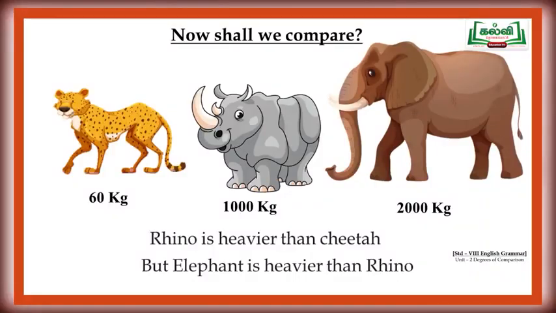Now, shall we compare the weight of these 3 animals? Rhino is heavier than the cheetah because the rhinoceros weighs 1000 kilogram, whereas the cheetah's weight is just 60 kilogram. When comparing rhinoceros and an elephant, we can say elephant is heavier than the rhinoceros because it is nearly 2000, here just 1000.